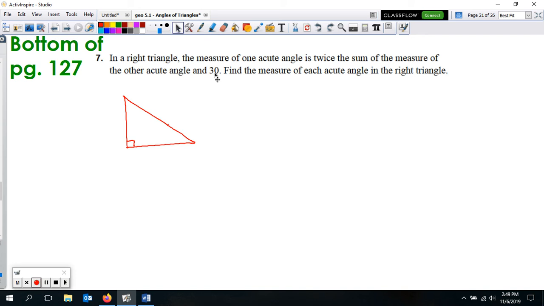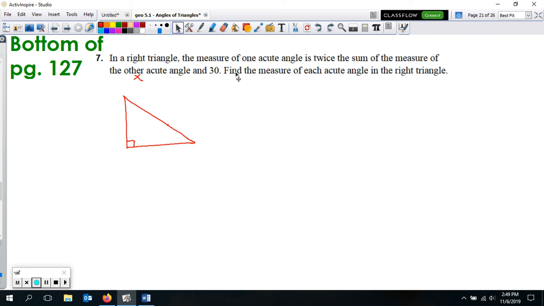So the other acute angle here is going to have to be just x, because once we know whatever that is, that plus 30, times 2, gives the other one. Twice the sum means you're going to add the x and 30.